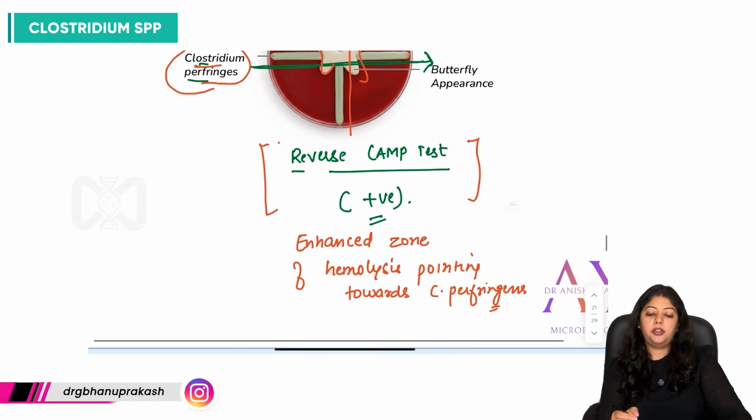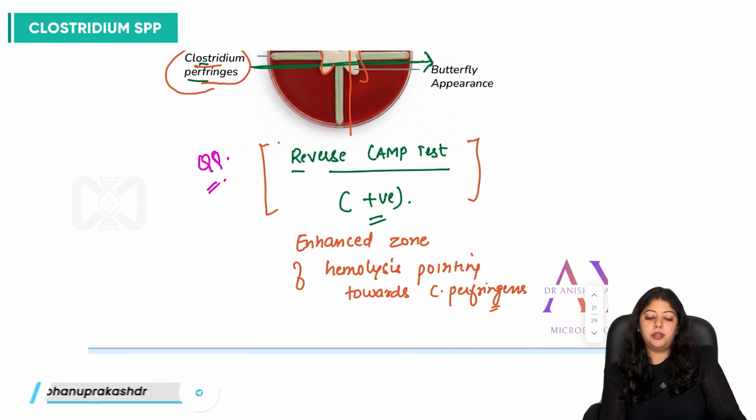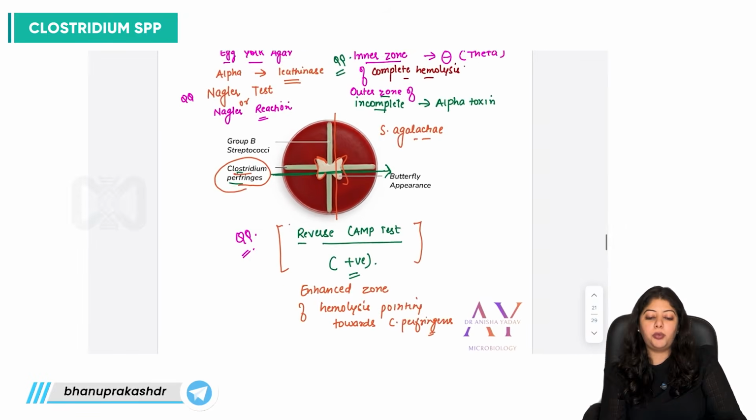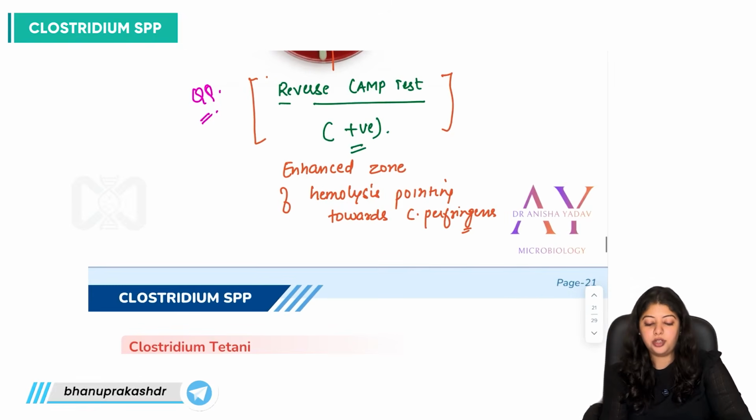So this is another important one-liner question: the reverse CAMP test positive given by Clostridium perfringens. So these are all important image-based questions which can get asked from Clostridium perfringens.